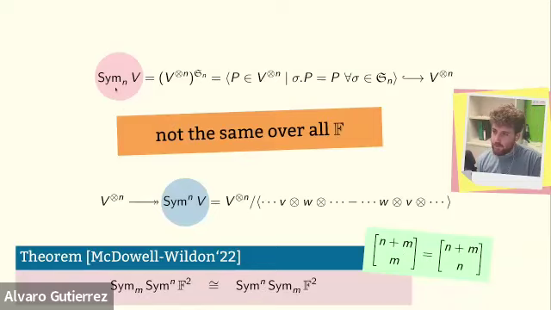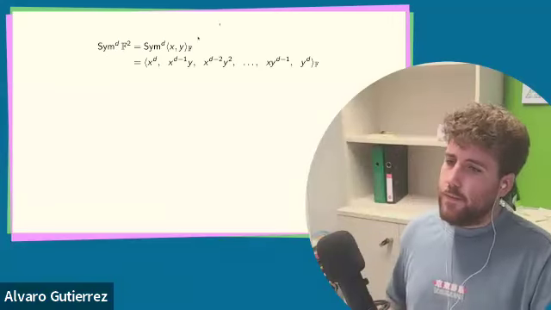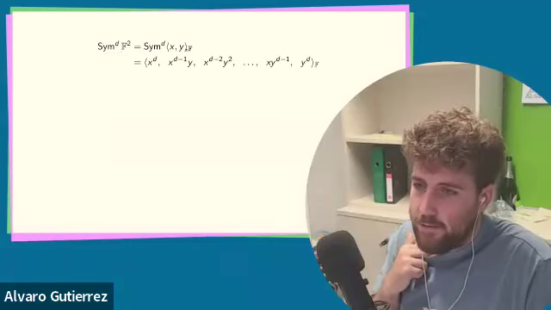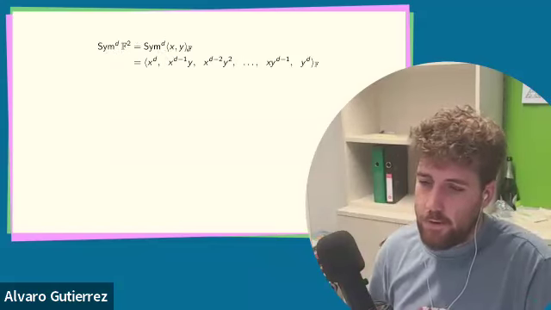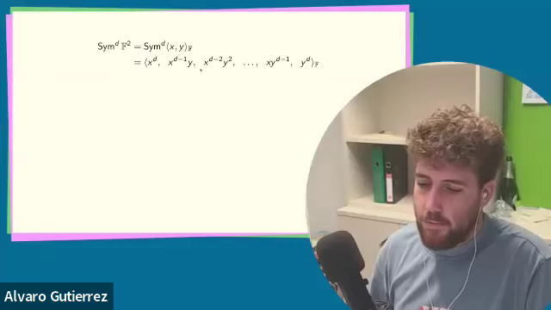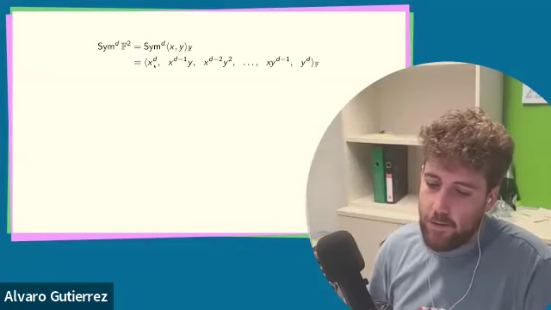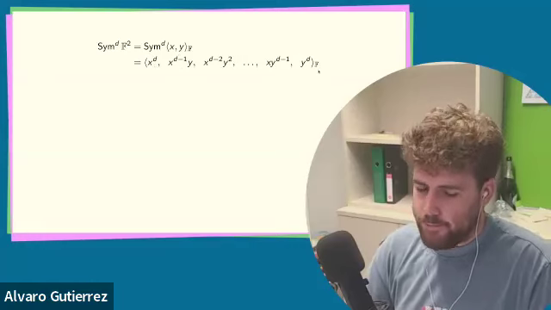So distinguishing between these two things or going to the generality of F makes you be more careful about what you're doing. Now let me demystify the definitions a bit more. So we are going to be talking about this symmetric power of F squared. And this is by the definition of the upper symmetric power. This is just taking, well, F squared, I'm going to give it a basis, x and y. And this is just the polynomials in x and y which have homogeneous degree d, right? Okay, so these are polynomials over F.